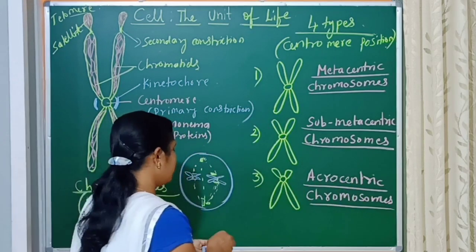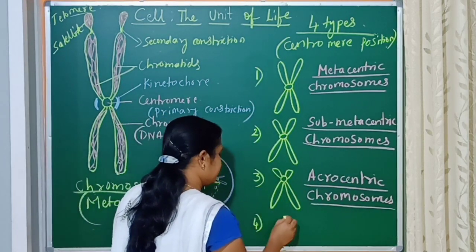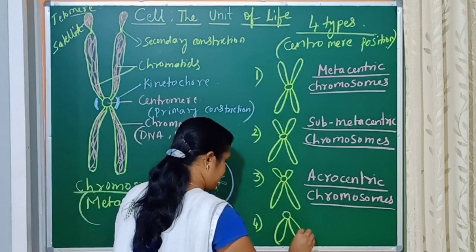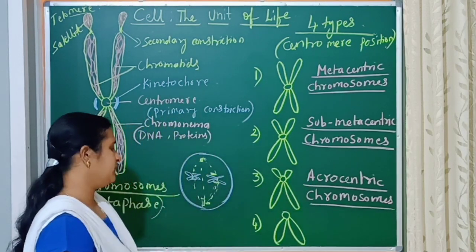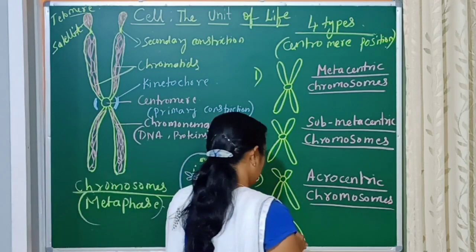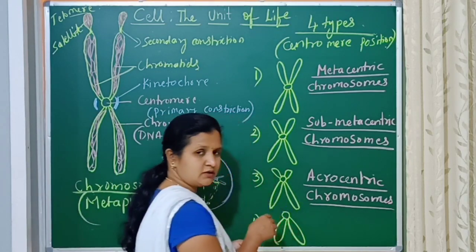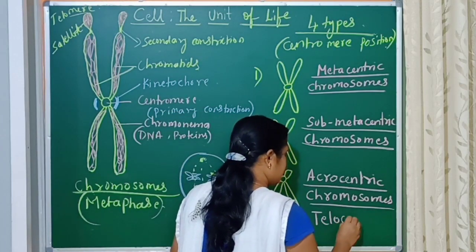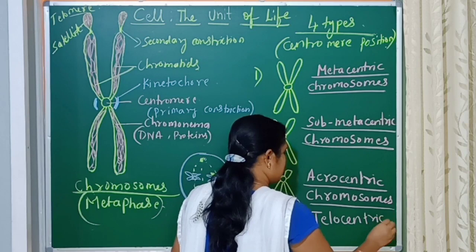If the centromere position is at the tip, resulting in only 1 arm, exactly at the tip, then such type of chromosomes, because it is present at the telomere position, is called telocentric chromosomes.